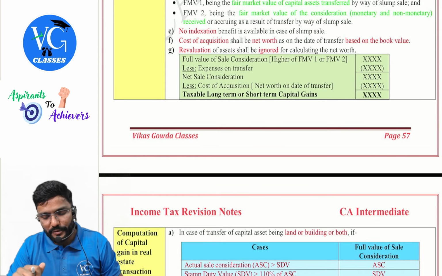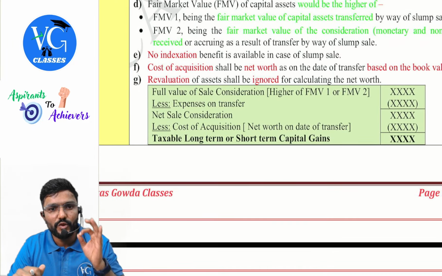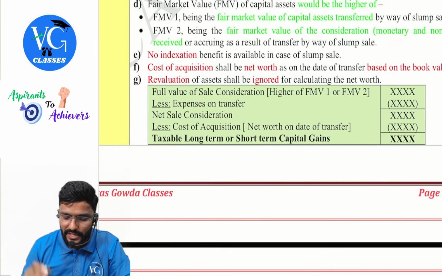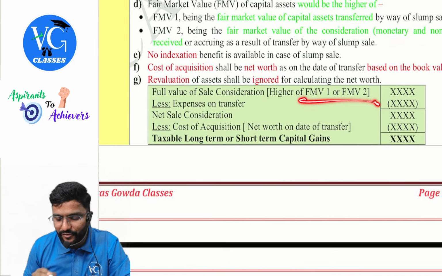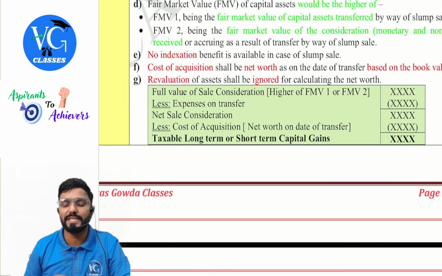Revaluation of asset will be ignored. So what is the format to compute, guys? Full value of sale consideration, that is higher of FMV1 or FMV2. Then expenses on transfer we will reduce. We will get net sale consideration. Then we will reduce cost of acquisition. No indexation even though the asset is long term.